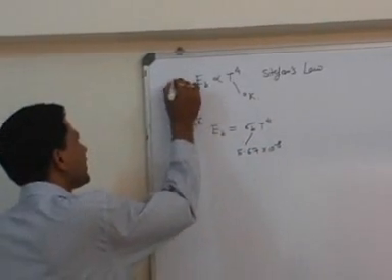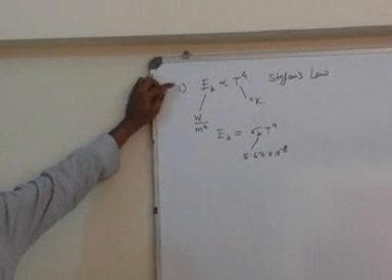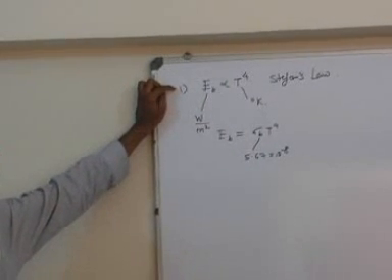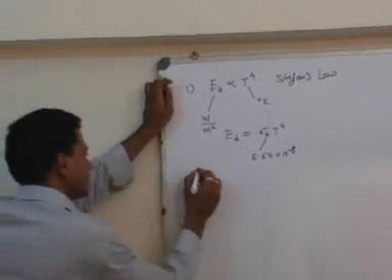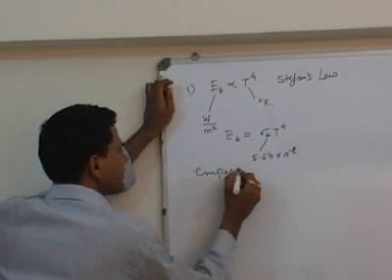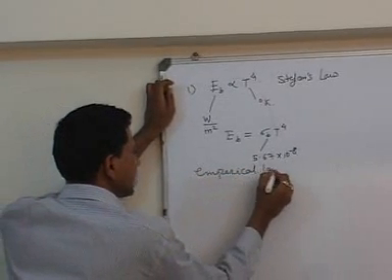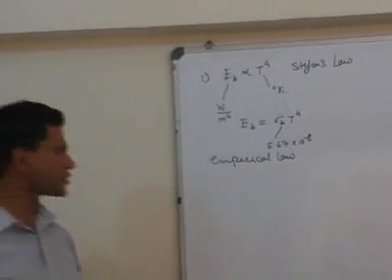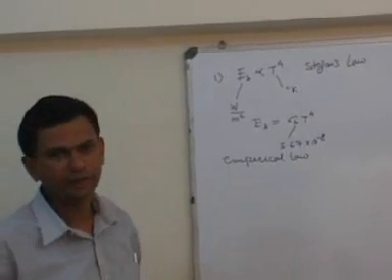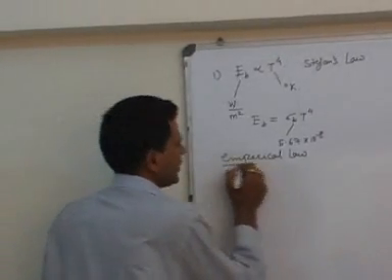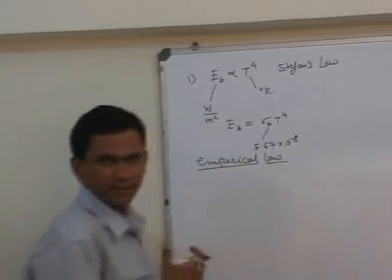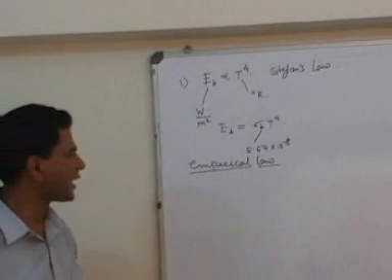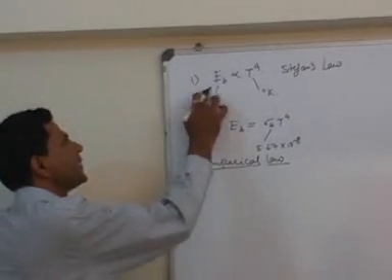Again, remember one thing. This law, E_B is proportional to T to the power 4, is an empirical law. You cannot derive this law, like the Fourier law of thermal conductivity, you cannot derive. Like the first law and second law of thermodynamics, you cannot derive. They are all assumed to be applicable at all points of time. So this is an empirical law.